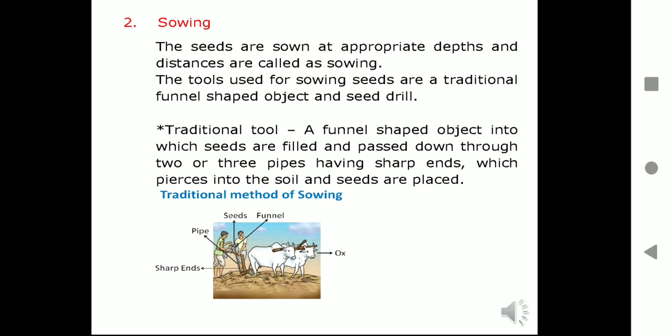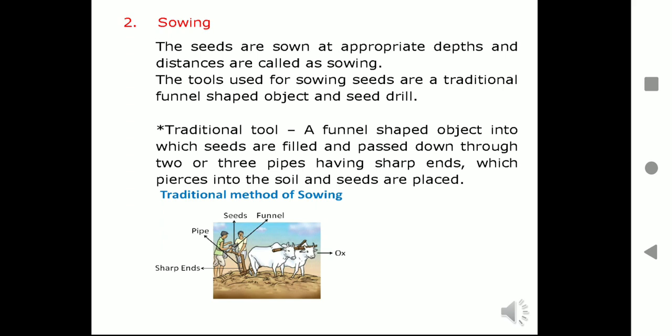Seeds are soaked in water, where the healthier seeds settle down in the container, whereas the damaged seeds float on water. The question might be coming, why do damaged seeds float? This is because they are hollow and the rejuvenating power in them is lost, whereas the seeds settled at the bottom are dormant. That means they still have life to continue. Therefore, it is a good method for separating good and healthy seeds from damaged ones.